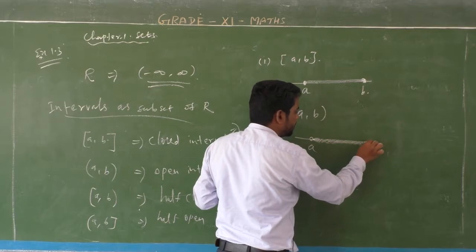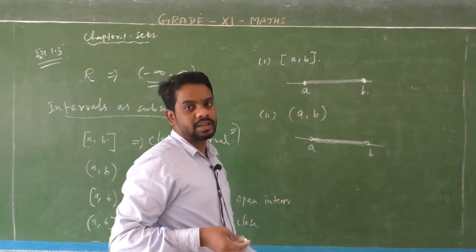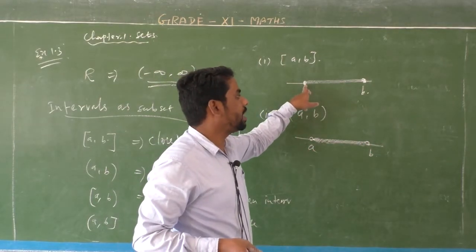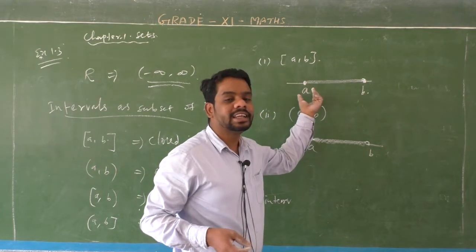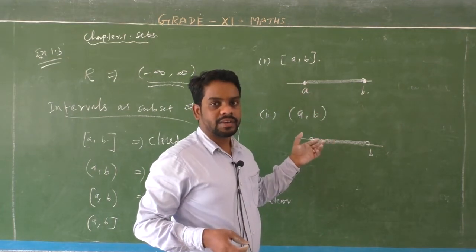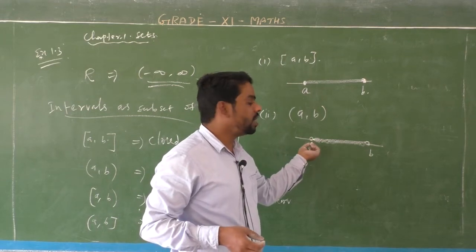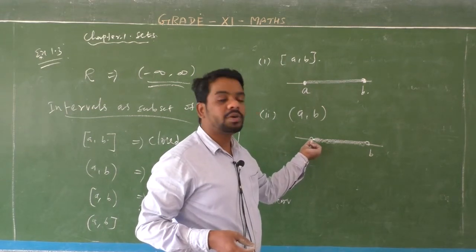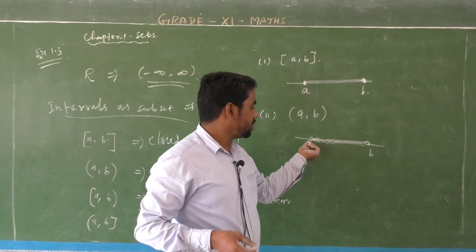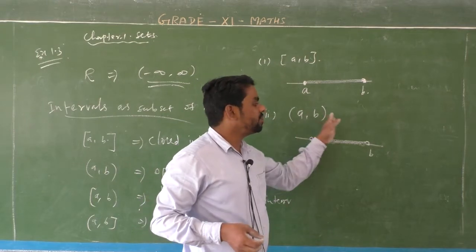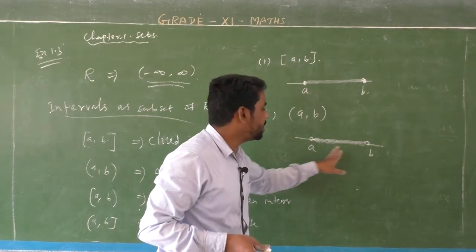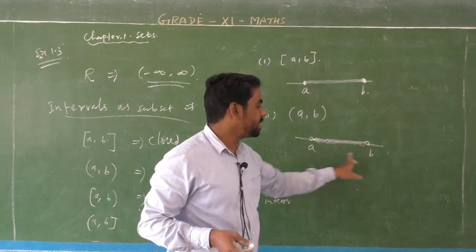Listen students, here dark points at A and B mean including the endpoints. Here the small circle or hollow point is called the open interval of A comma B, only in between numbers, except endpoints A and B.